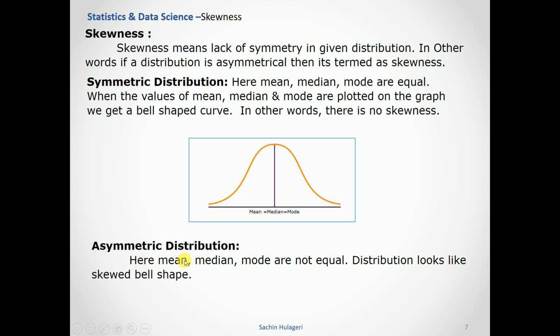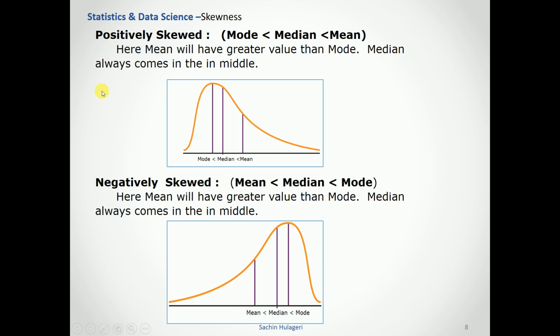Asymmetric distribution means the mean, median and mode are not equal. The distribution looks like a skewed, or dented, bell shape. Let's see how it looks. In a positively skewed distribution, the mode has a lesser value and the median is a bit more than that. The mean is the highest value in positively skewed data. Here the mean has a greater value than the mode, and the median always comes in the middlemost value, as the name suggests.